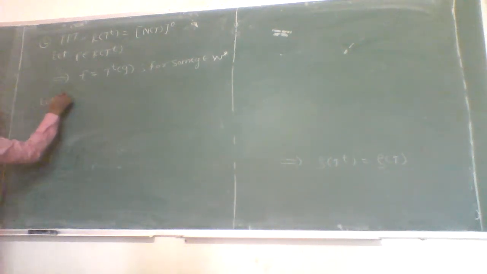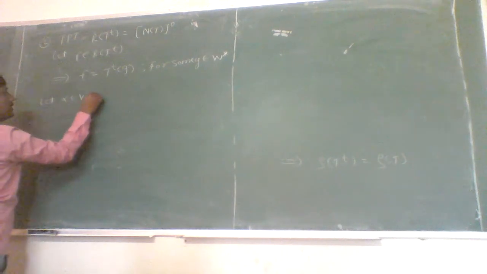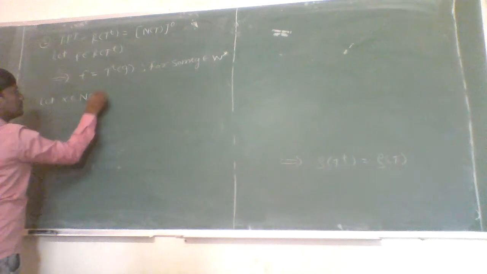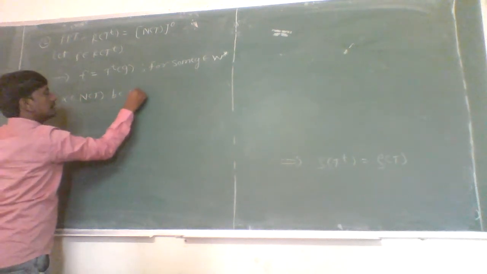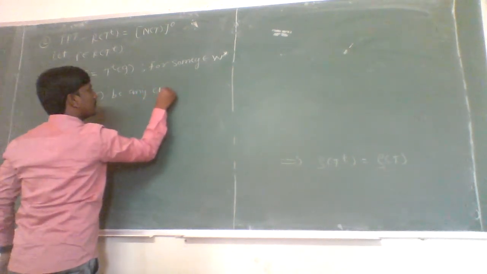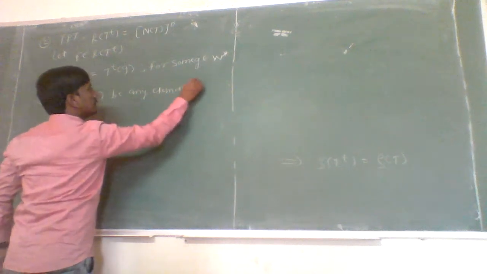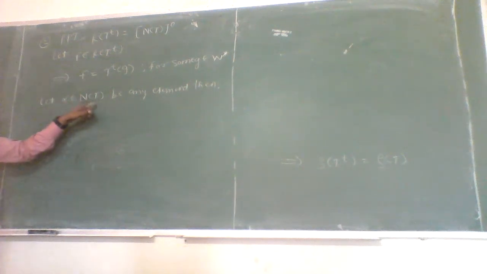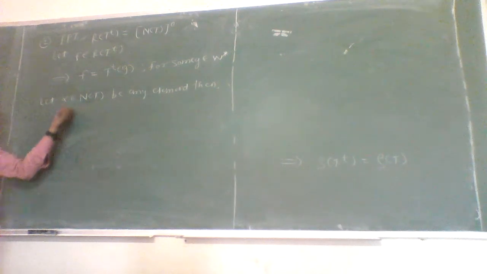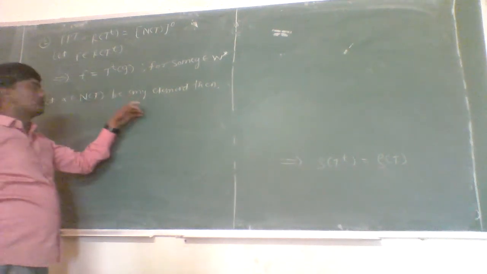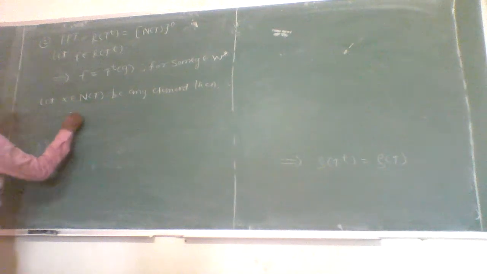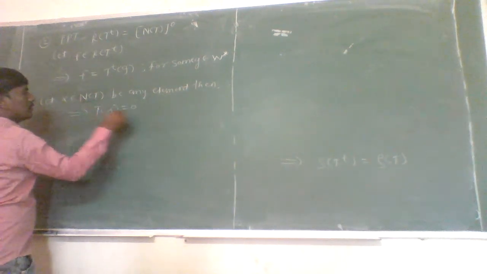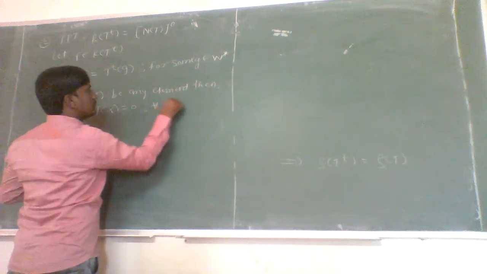Let alpha belonging to V, alpha belonging to the null space of T, be any element. Then by the definition of the null space of T, as alpha is a member of the null space of T, and the null space of T contains all alpha belonging to V such that T(alpha) is equal to 0, which implies T(alpha) is equal to 0 for each alpha belonging to the null space.